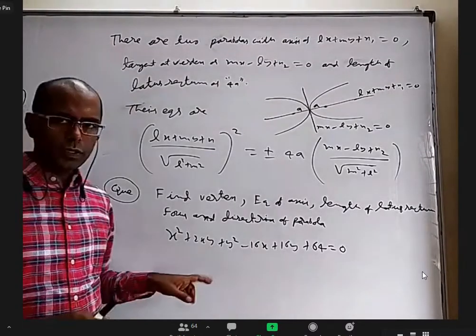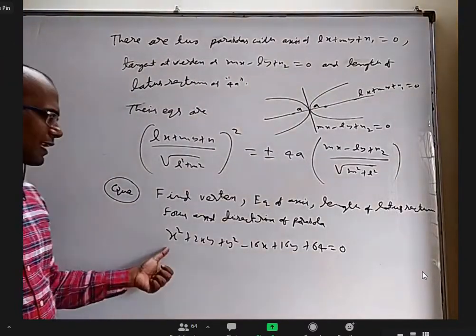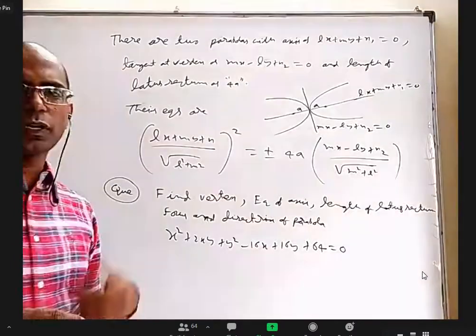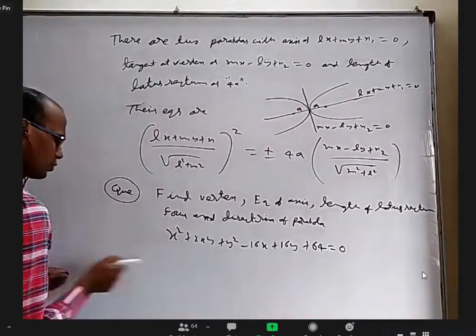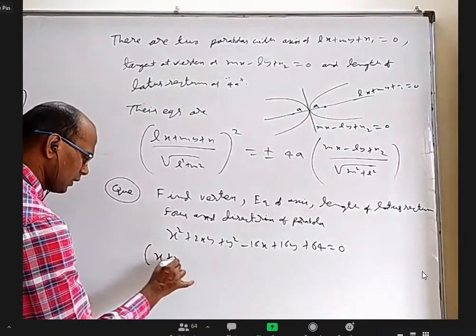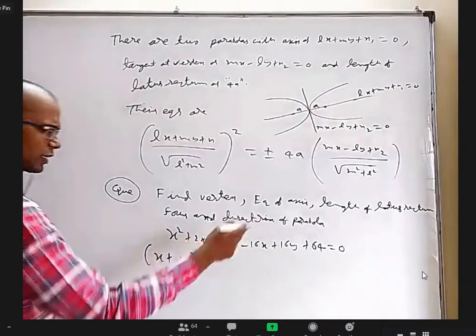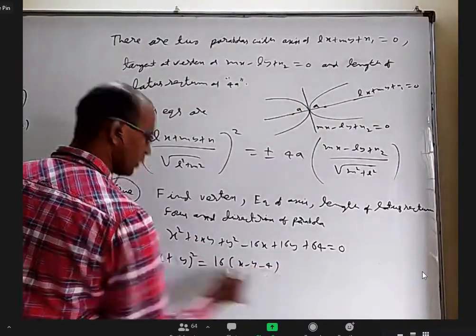Whenever you take a parabola, especially a rotated one, the second degree terms will always form a perfect square. That is because h square equals ab, right? So these three terms are a perfect square, which you will get as (x plus y) whole square. The rest is sent to the other side, and taking 16 common, we'll get x minus y minus 4.